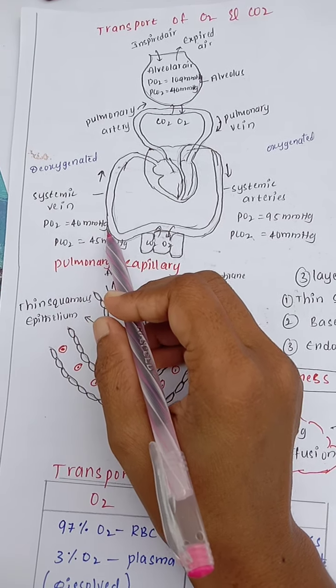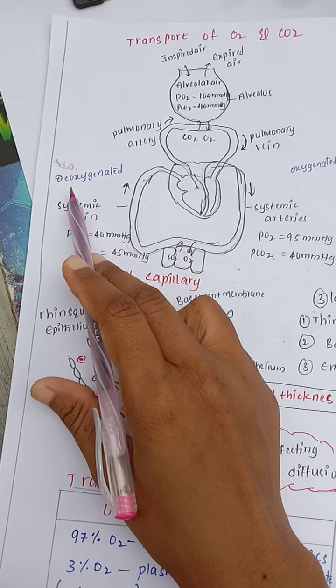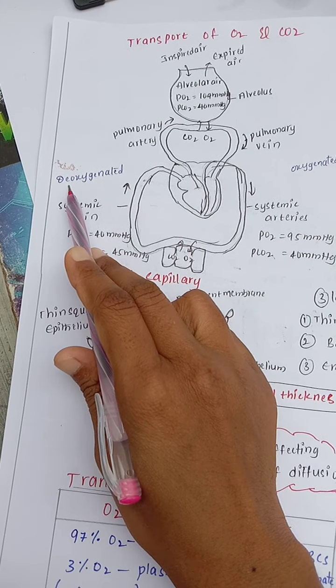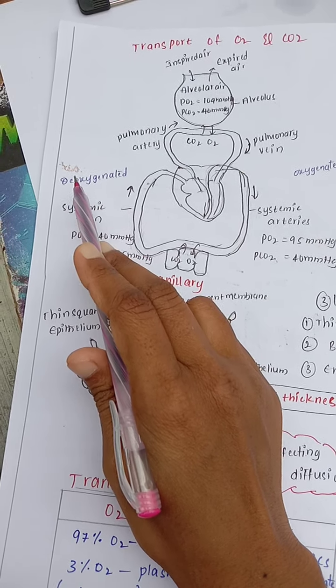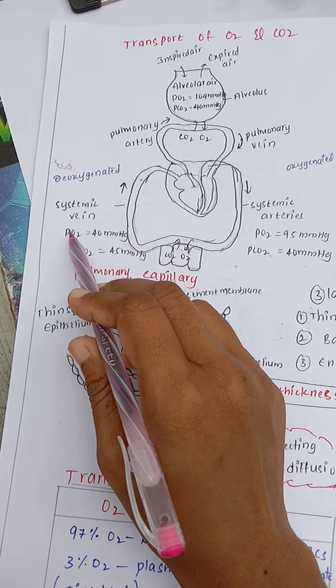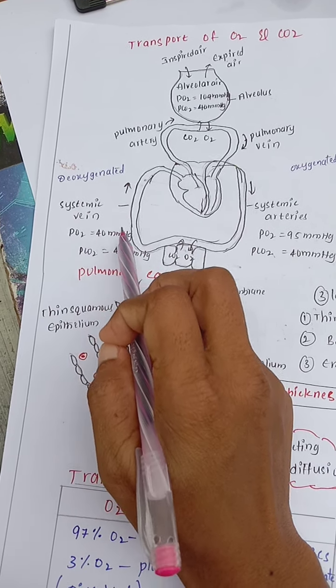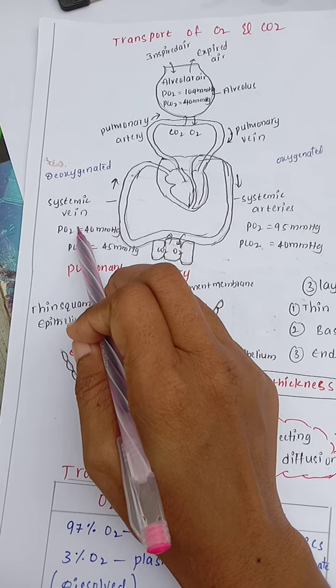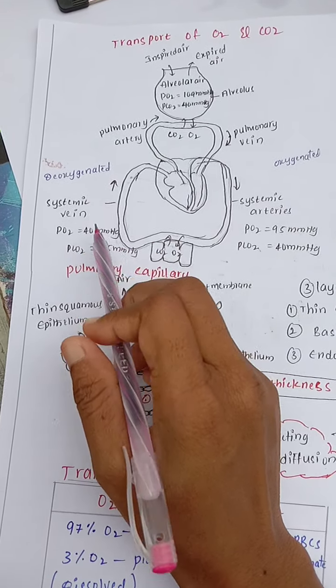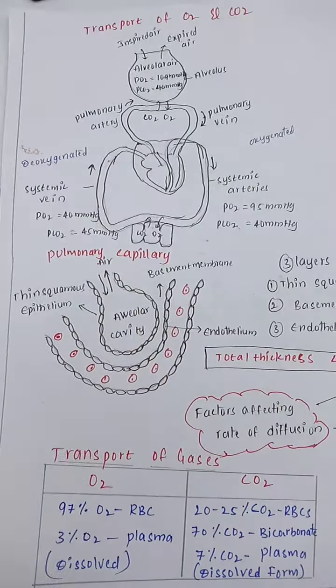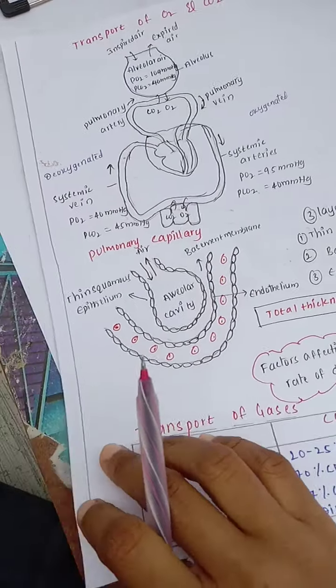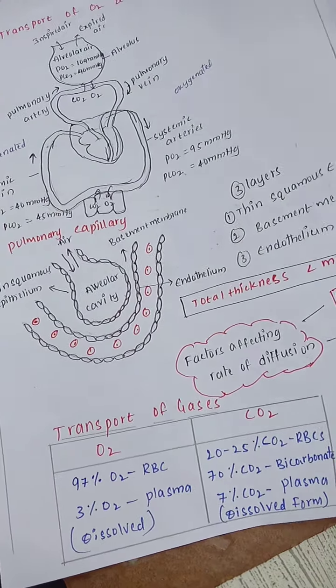will be 40 mmHg, and deoxygenated, de means removal, so removal of oxygen is called deoxygenated. So the carbon dioxide will be more when compared to oxygen in the deoxygenated blood. So this is the exact value for the transport of oxygen and carbon dioxide. So we will discuss the pulmonary capillary.